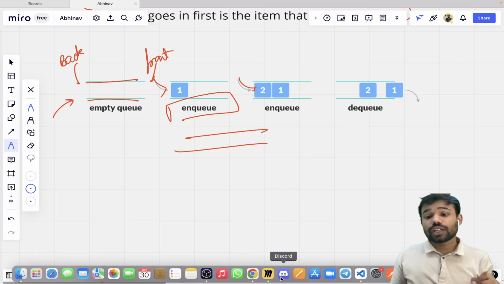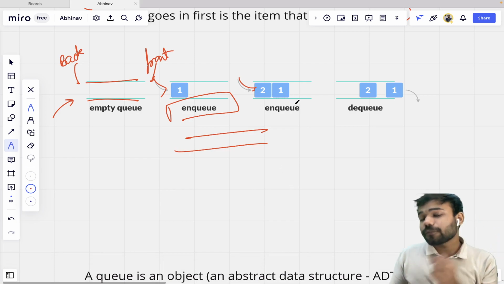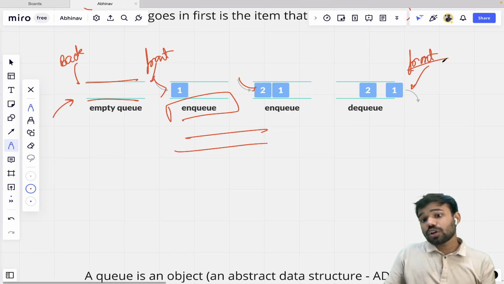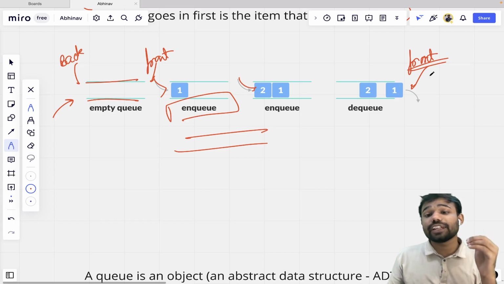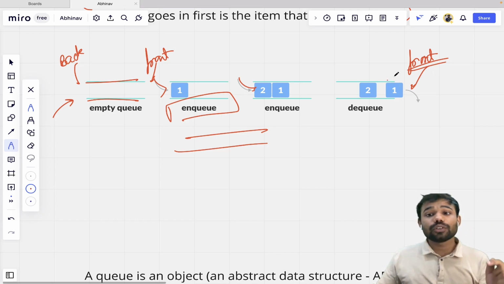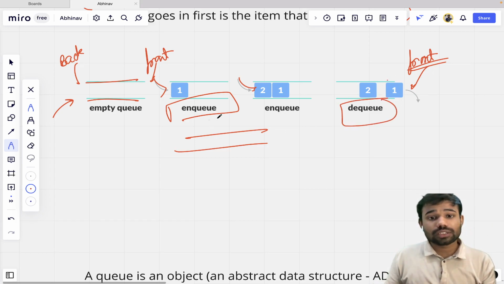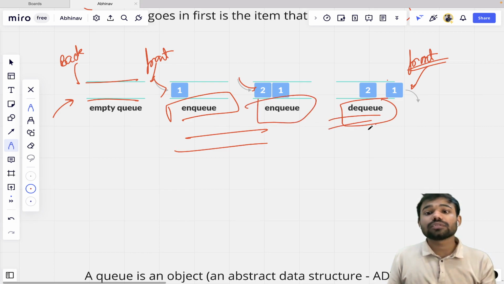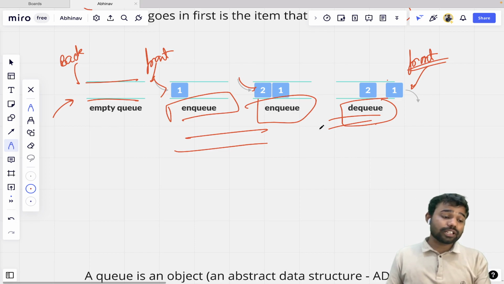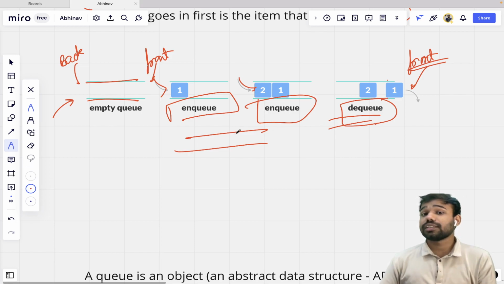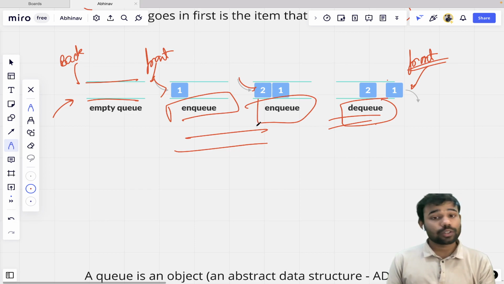But what is DQ? When we remove an element from the queue, that is from the front, this is the front. So when we remove an element from the queue, or basically when we DQ an element from the front of the queue, that is called the DQ operation. So this is the NQ operation and this is the DQ operation. Great, got it. This is how the NQ and DQ operations work. Okay, that's all about these two particular operations.